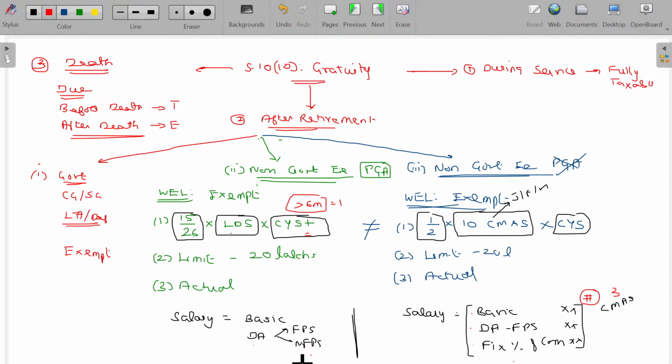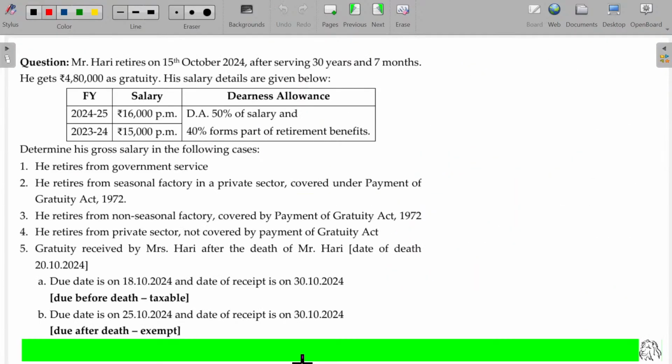We'll finish up the illustrations first. Thereafter, we'll go for the summary here. Okay, we'll start with the illustration here.